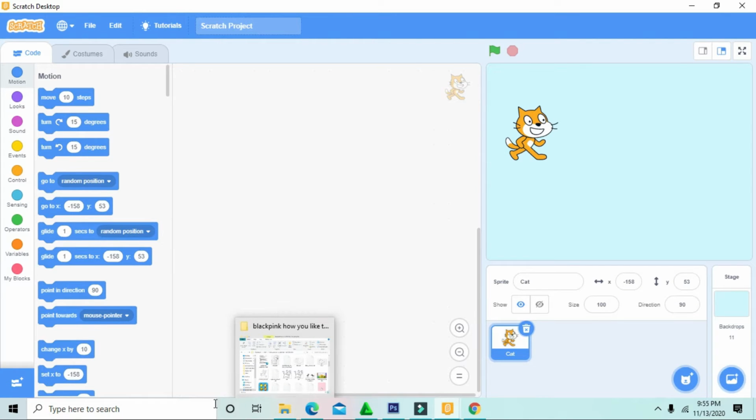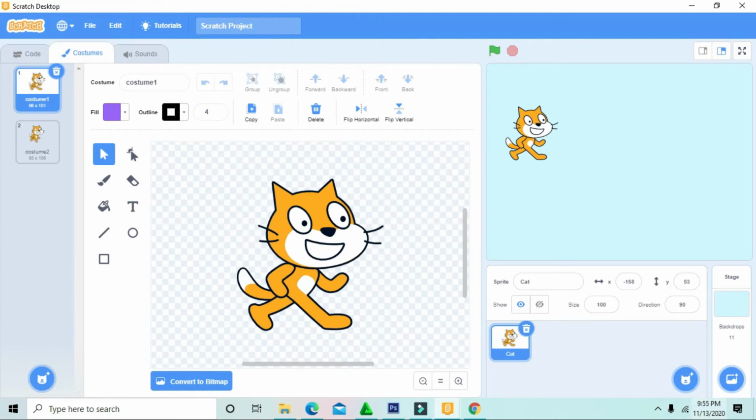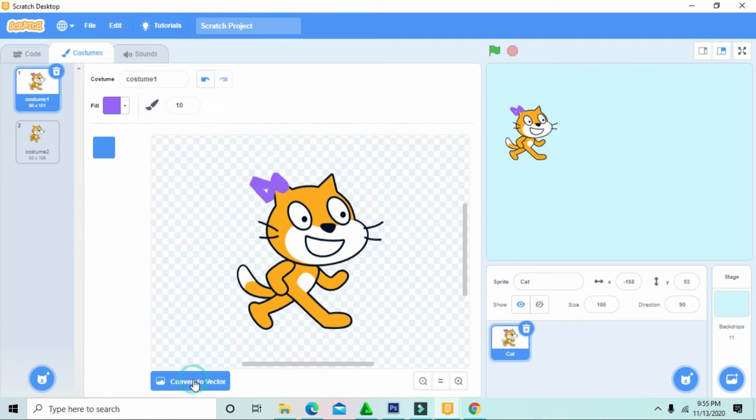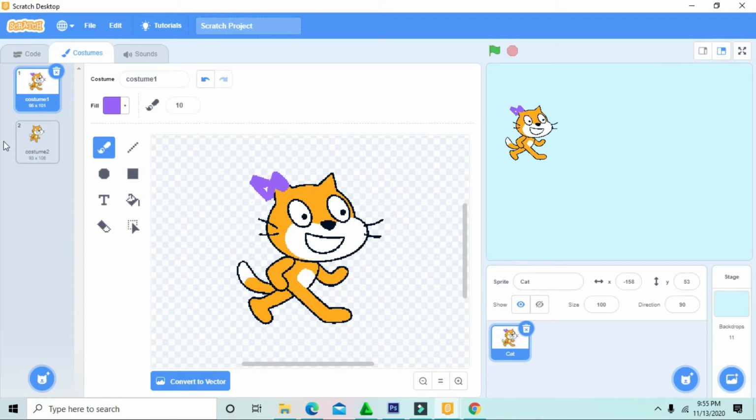First I will explain about motion. Oh, before that, the explanation of costume. For the costume, we can paint it. I will paint a ribbon on her. We can paint anything. This is convert. We can factor it.